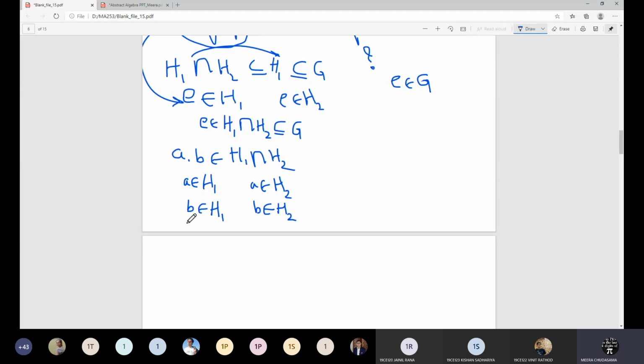So B is in H1, therefore I can say B inverse will also belong to H1 because H1 is a subgroup. Similarly, H2 is a subgroup and B is an element of H2, so its inverse also has to belong to H2, because the fourth property is related to the existence of the inverse element.